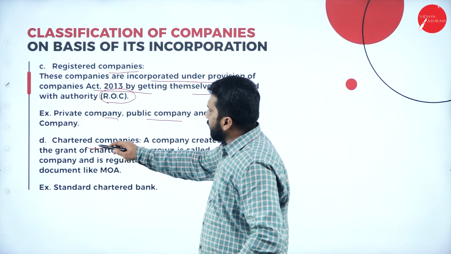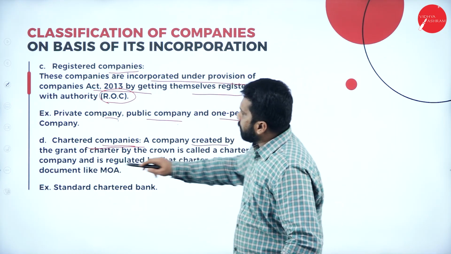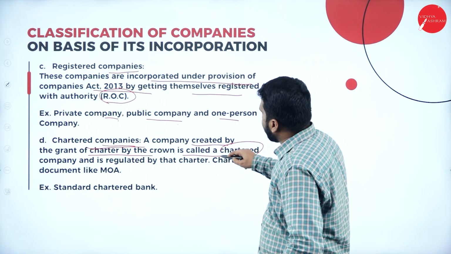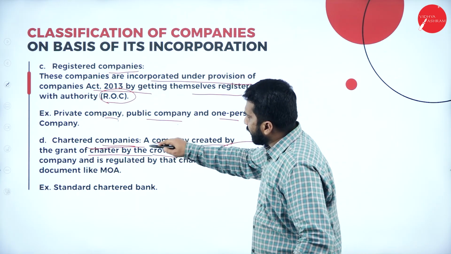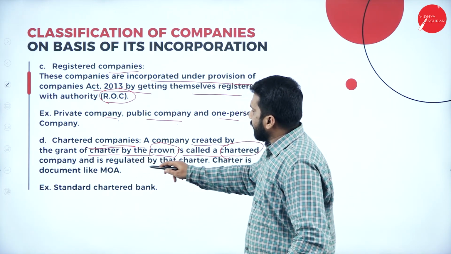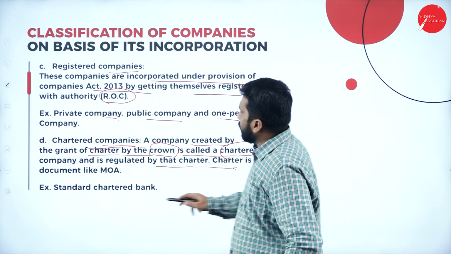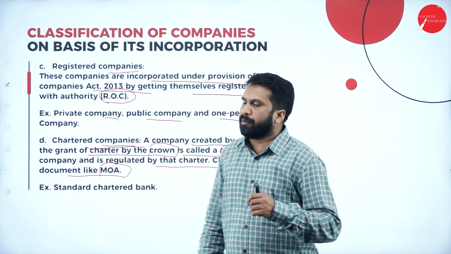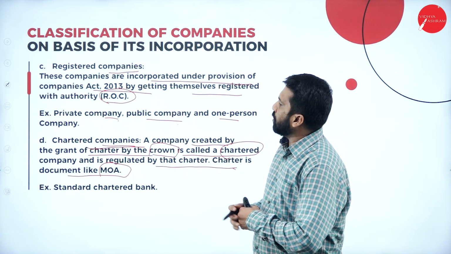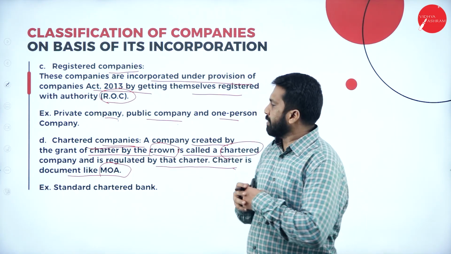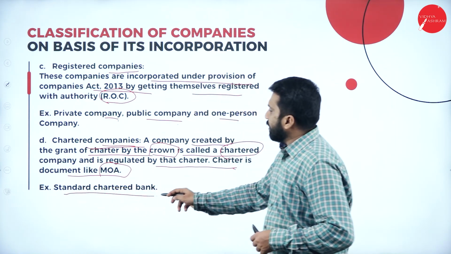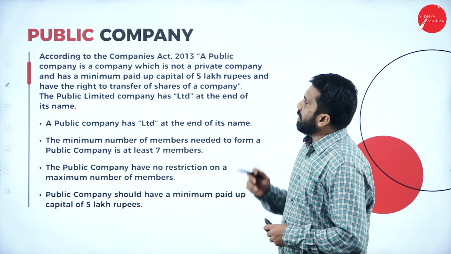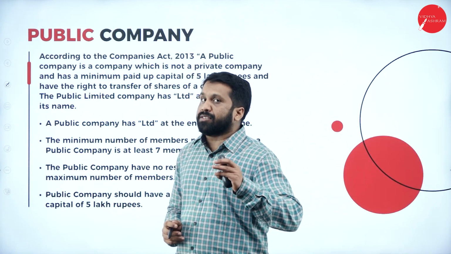Now, chartered company. A company created by the grant of a charter by the crown is called a chartered company. This is important, crown. The company is regulated by that charter. A charter is a document like the memorandum of association. Hope you are clear. This is all about your classification on the basis of chartered companies. Now, the example is Standard Chartered Bank. That is a main example for your chartered company. Next, public company. So I will explain public as well as private.